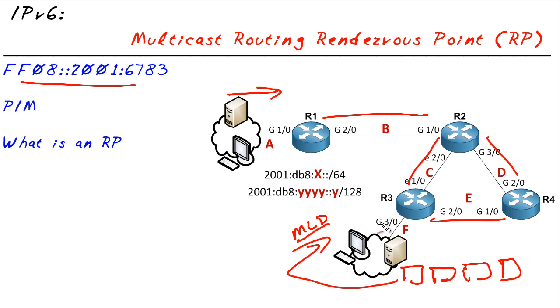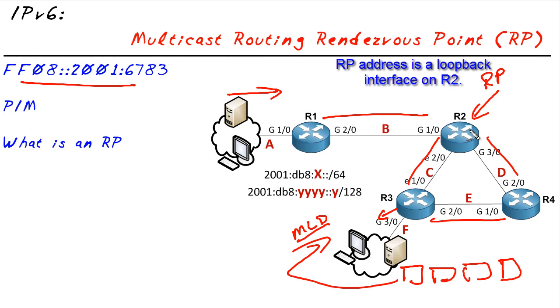Now when R3 sees that, it says, oh guys, I hear you. I will go ahead and open up this interface. If I see that multicast content, I will go ahead and forward it out to you. Now the challenge is that R3 doesn't have a copy of that content yet. We're going to identify one device on our network as the rendezvous point. So let's say that's R2. And we tell the entire network that R2, based on R2's IP address, is the rendezvous point.